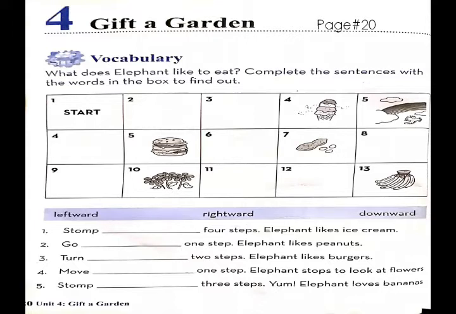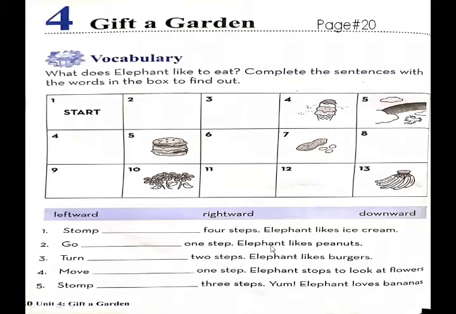Understand, my students? So this is the exercise related to the suffix -ward. This chart is given to you. It's like a game, very interesting and amazing. So keep a pencil in your hands and open page number 20 of the workbook, and we will complete this exercise.